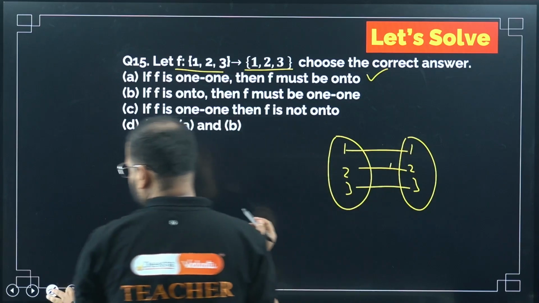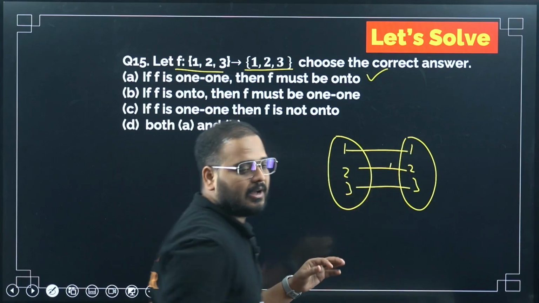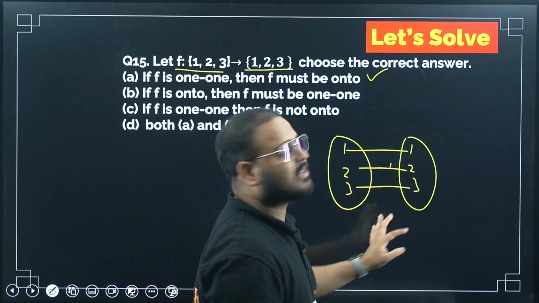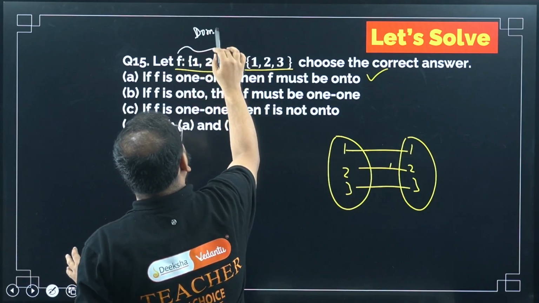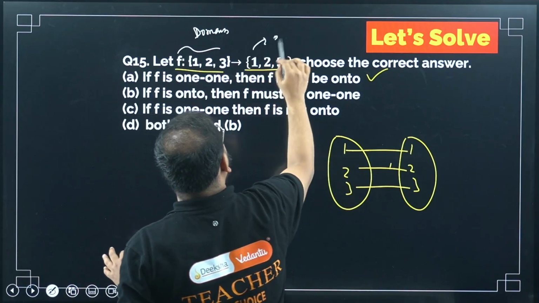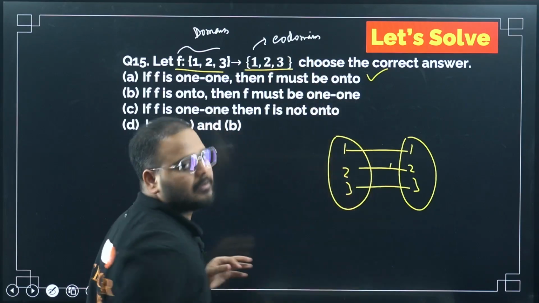Please check here. I am saying that if everyone is uniquely related, can I have another element present here, 3, 4, something like that? No. This is my domain and this is my codomain. The function is defined on this codomain and domain, okay.